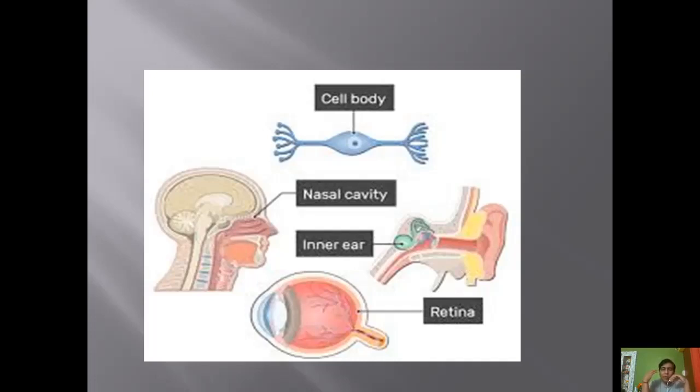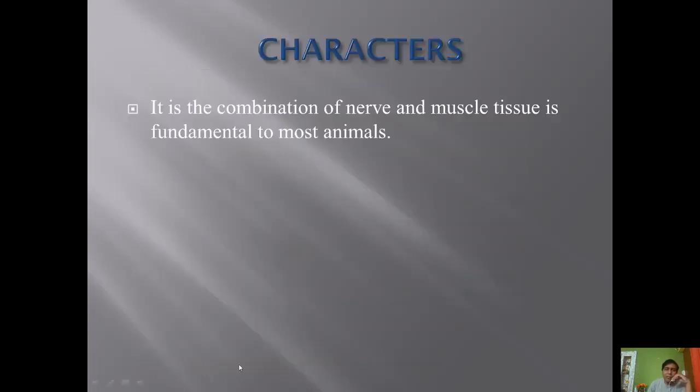They are known as optic receptors, and in the nasal cavity they are known as olfactory receptors. Then there are receptors on our body parts. So there are various types of neurons or nerve cells lying in different parts of the body. In our ear, these are auditory receptors. They link the inner ear to the brain and help us to hear.